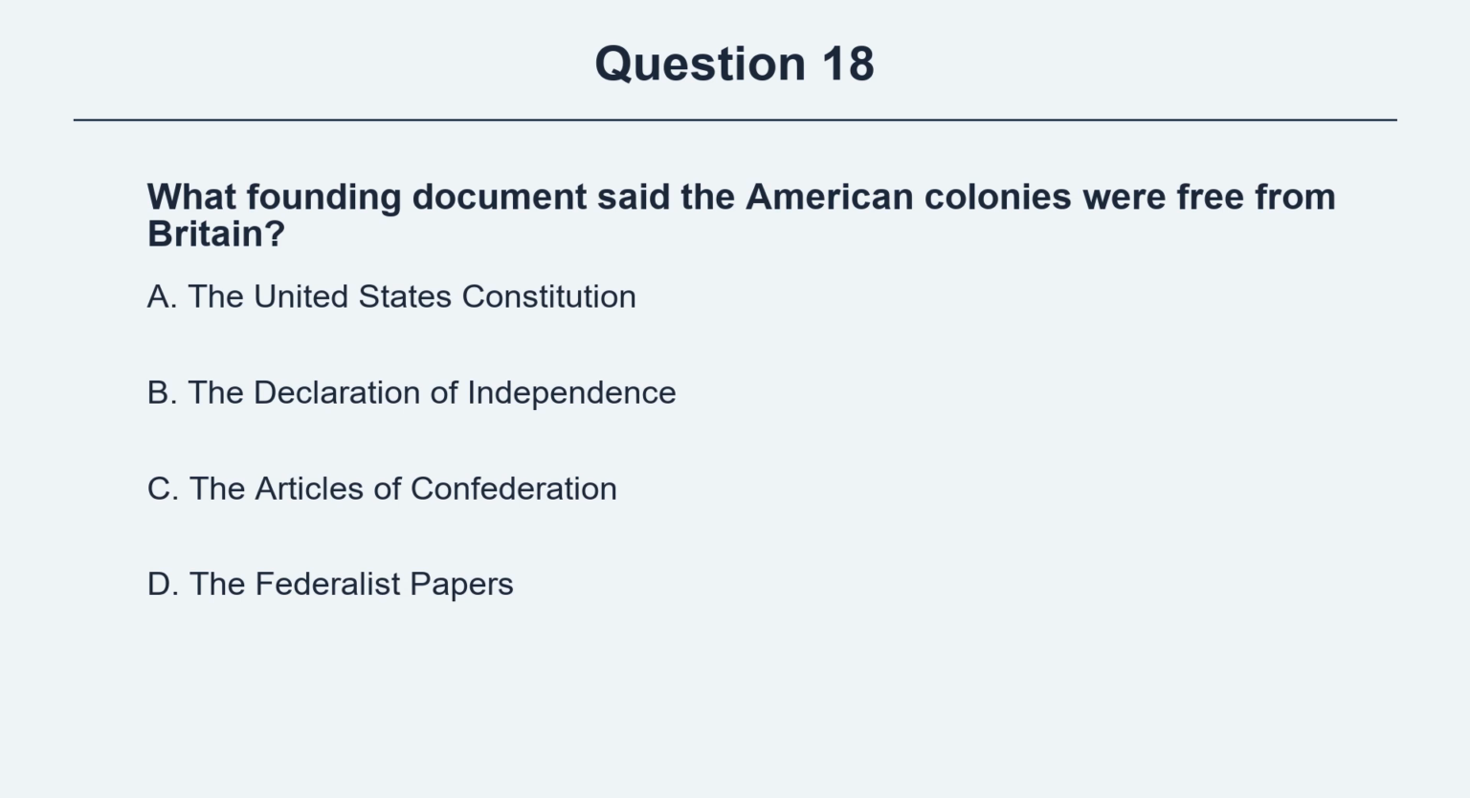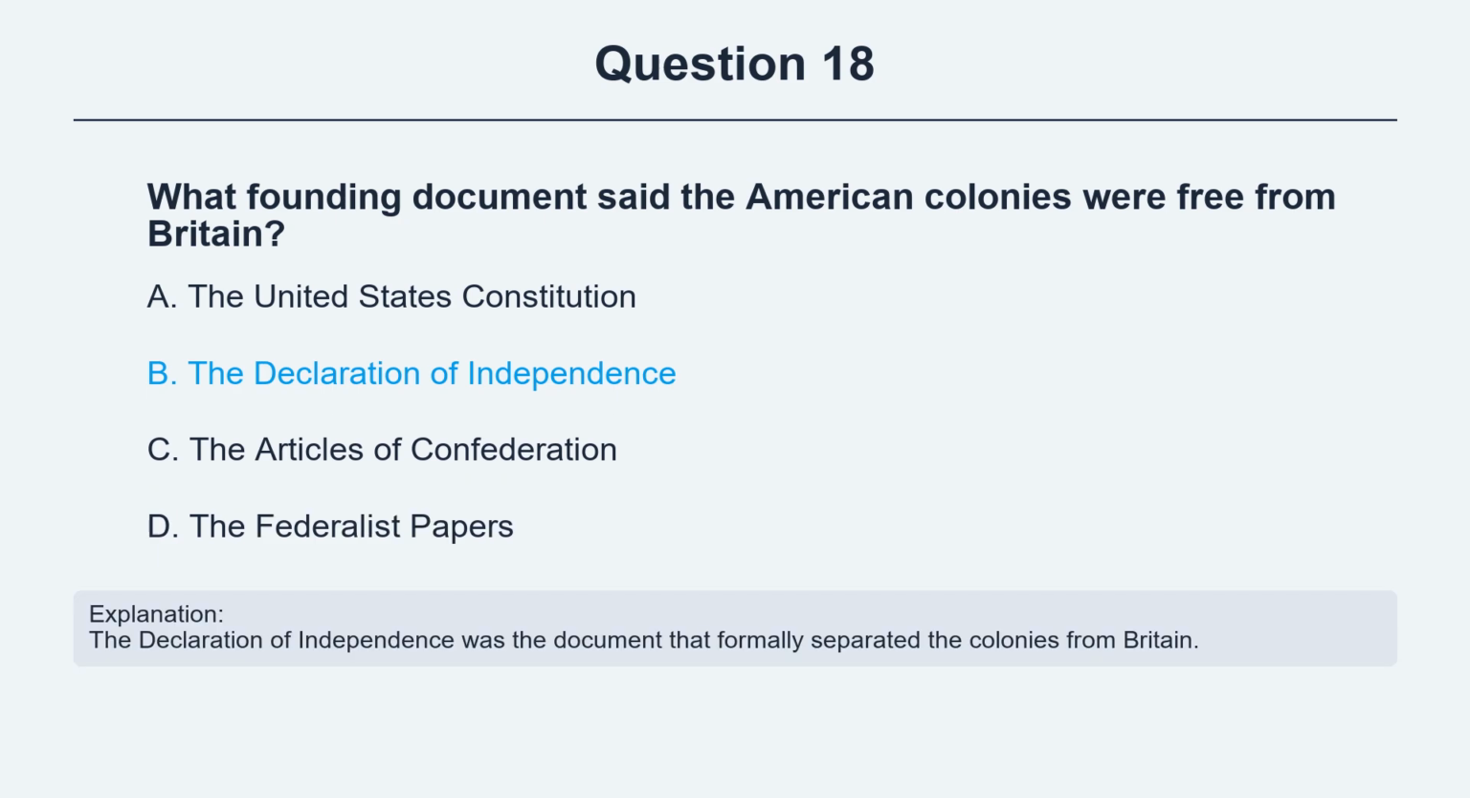Question 18. What founding document said the American colonies were free from Britain? Option A, the United States Constitution. Option B, the Declaration of Independence. Option C, the Articles of Confederation. Option D, the Federalist Papers. The correct answer is option B, the Declaration of Independence. Explanation. The Declaration of Independence was the document that formally separated the colonies from Britain.